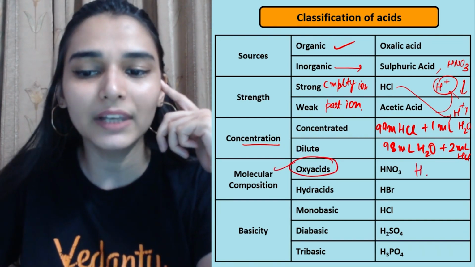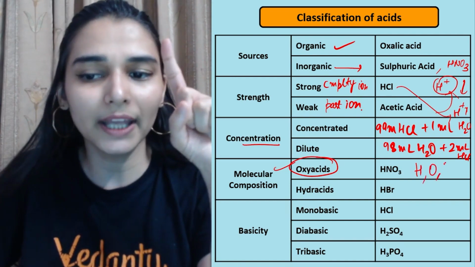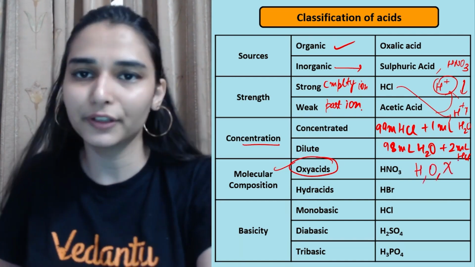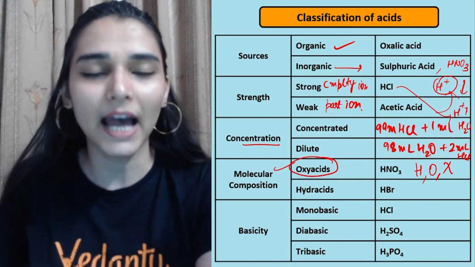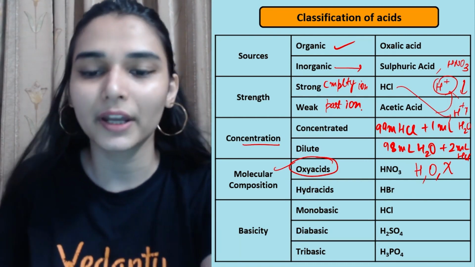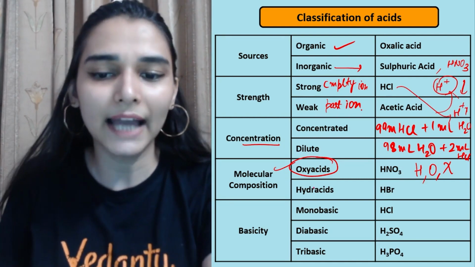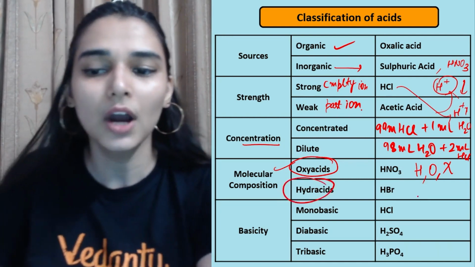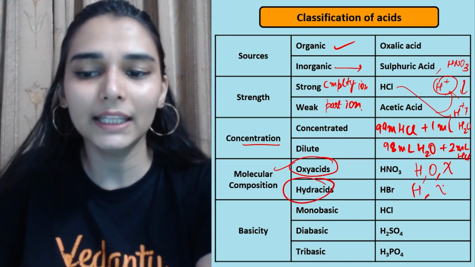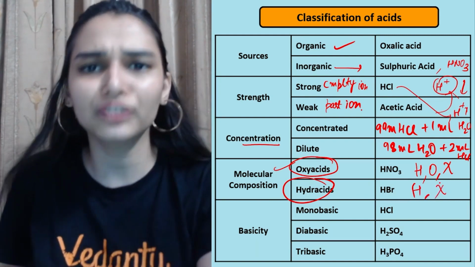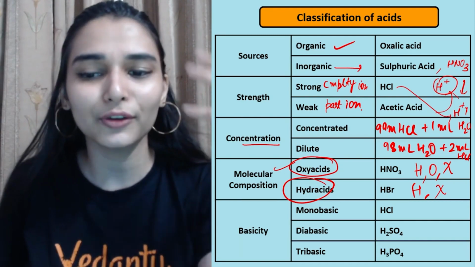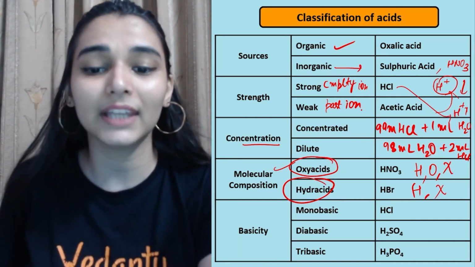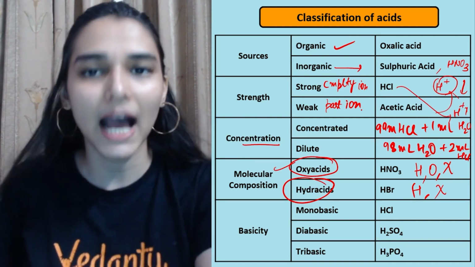Then we have molecular composition, oxyacids. In these you will have hydrogen, oxygen and one other element different from them, like nitric acid, sulfuric acid: hydrogen, oxygen, and sulfur is also there. So they are the oxyacids. In hydracids, the name is telling you, one hydrogen atom and one other heteroatom would be there. Generally a halogen is present, like fluorine, chlorine, bromine. So you have HBr, you have HCl, that will be the hydracid.